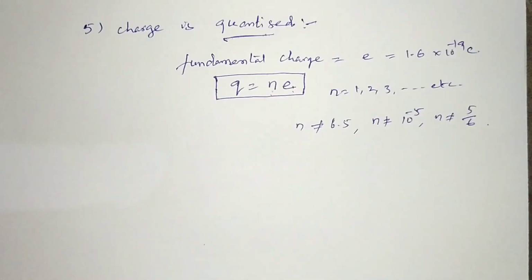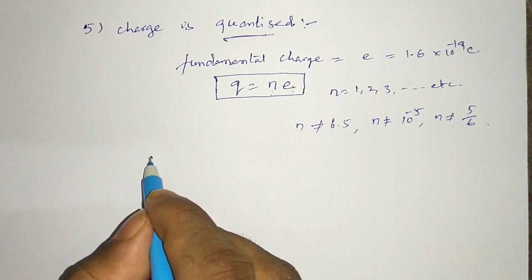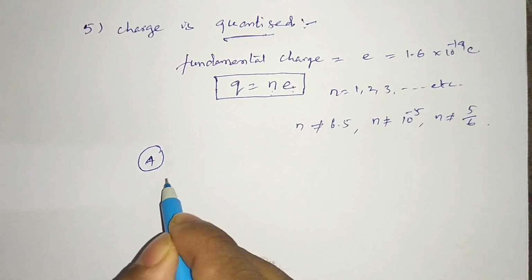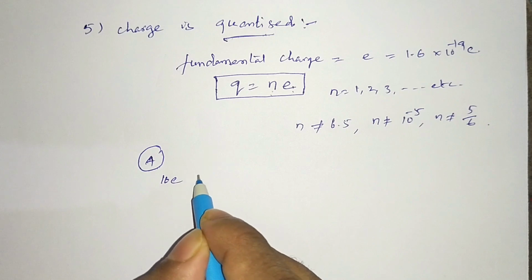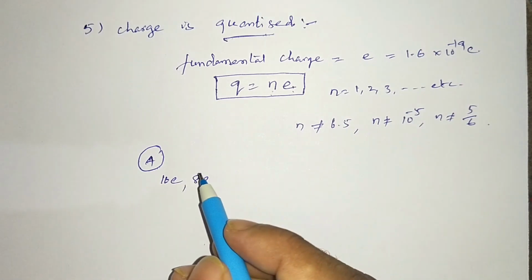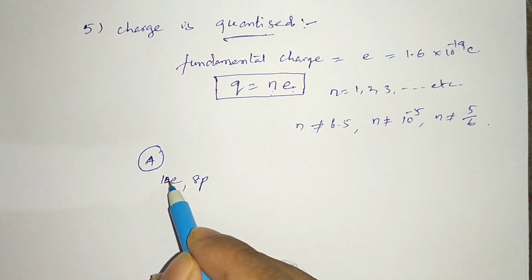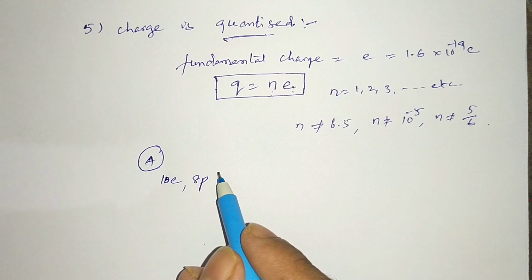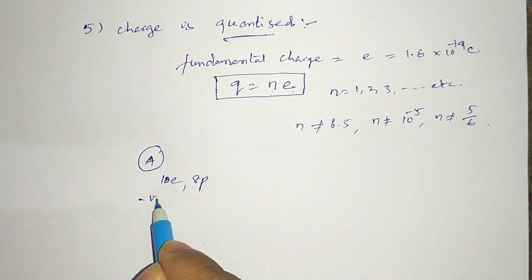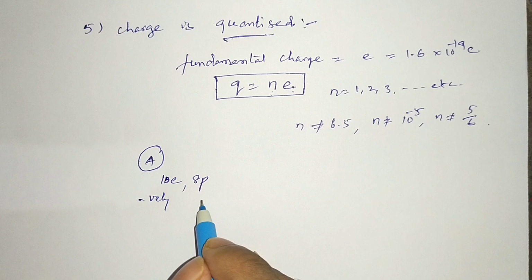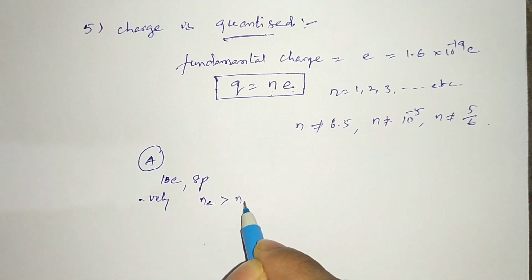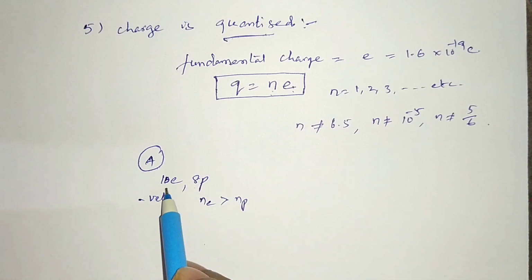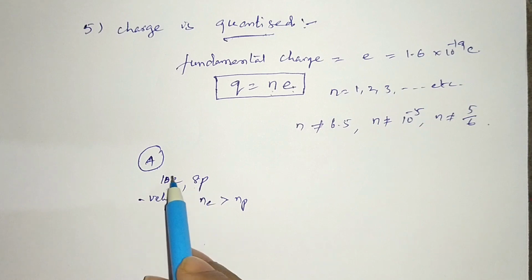Let us see that. For example, body A has 10 electrons and 8 protons. What is the type of the charge on the body? Is it a positively charged body or a negatively charged body? Very good, it is a negatively charged body, because the number of electrons is greater than the number of protons. So 8 protons and 8 electrons balance their charge. 2 electrons are in excess, so A is a negatively charged body.